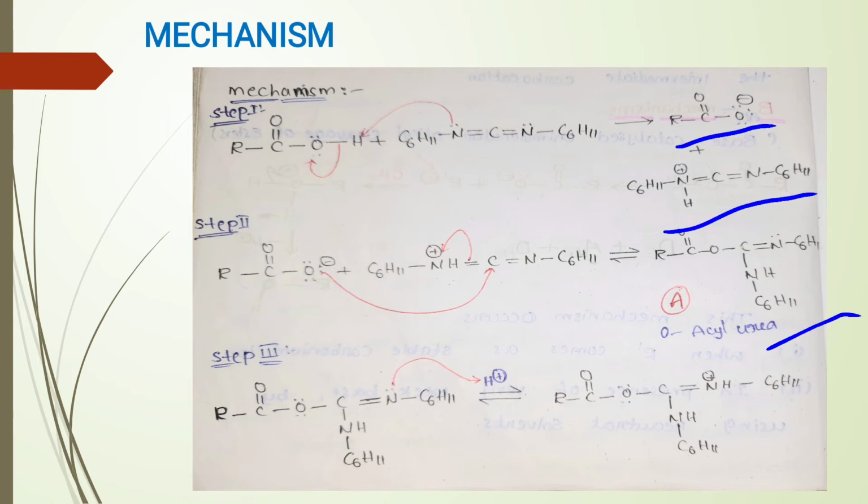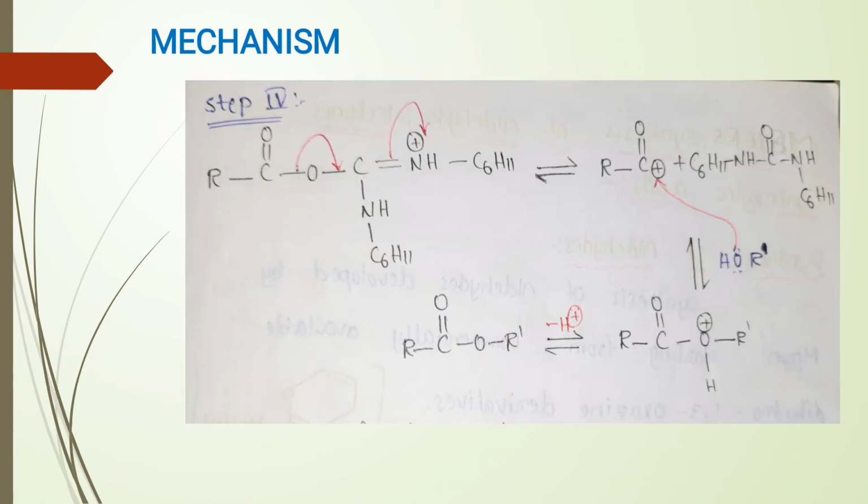In the third step, again another nitrogen in O-acylisourea gains H plus ion from acid and forms a nitronium ion. To neutralize this positive charge on nitrogen atom, the nitrogen gets pi electrons from carbon and forms an acyl carbonium ion.